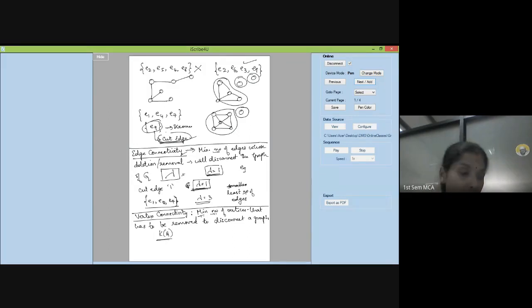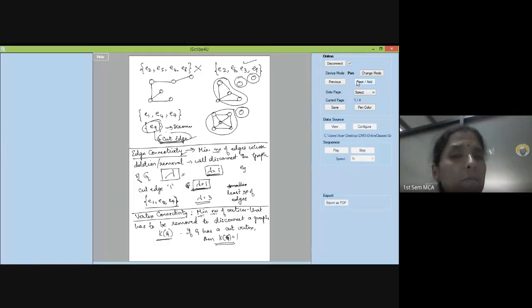K of G. Similarly now, if G has a cut vertex, then K of G is equal to 1. Cut vertex means what? Only one. If one vertex is there which will disconnect my graph, then I can say cut vertex is there, so the vertex connectivity of that graph is 1. What is the minimum number of vertices that I require in order to disconnect my graph? That is called vertex connectivity.